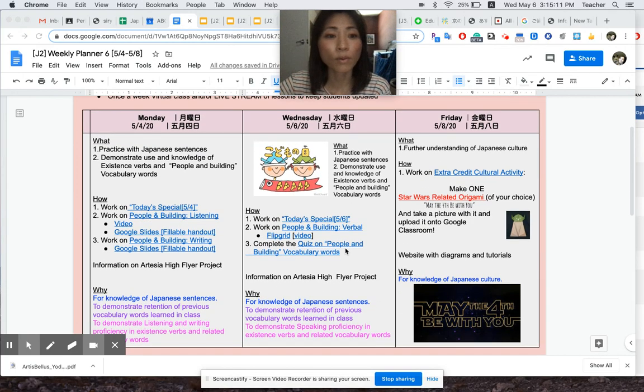So Monday, May 4th, we had a few things we needed to do. We have a warm-up to do. It says today's special, May 4th. That is a sentence that you need to do. So this time it's not going to be about culture or reading or reviewing. It is for you to translate sentences from Japanese to English. And you have that for 2 days, Monday and Wednesday.